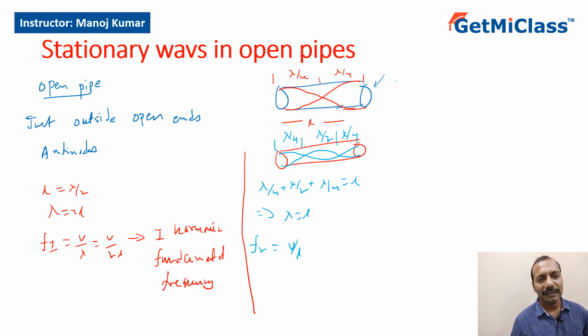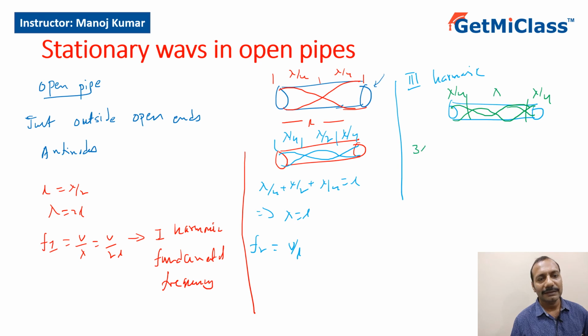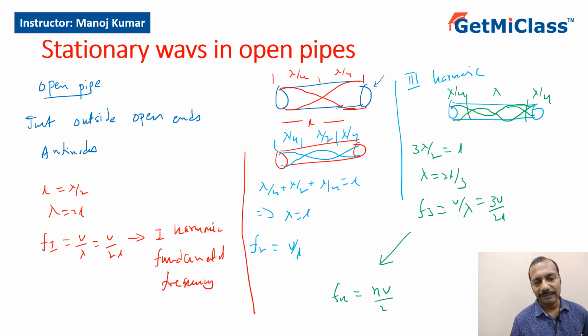Similarly, if I talk about the third harmonic, it would be the next possible wave. So if I have this one, I'll take the next possible wave to be something like this. So from here to here it is lambda, this is lambda by 4, lambda by 4. So lambda plus lambda by 2 is 3 lambda by 2 equal to L, or lambda equal to 2L by 3. So F3, third harmonic, is how much? It is V by lambda, that is equal to 3V by 2L. So in this way, what I can say is nth harmonic is nV by 2L.